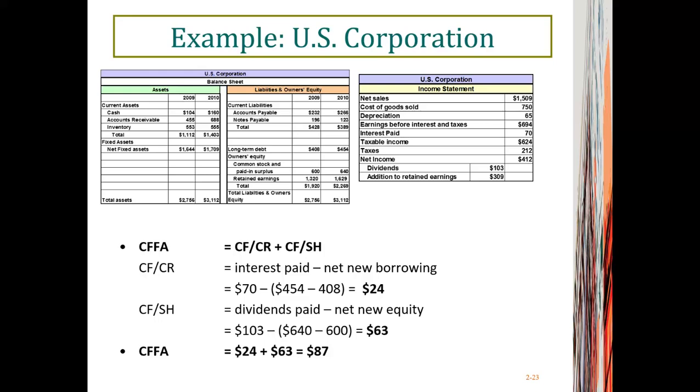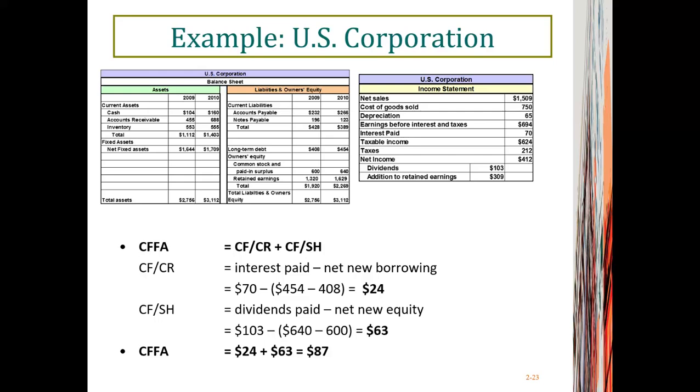The cash flow for creditors equals interest paid minus net new borrowing. Net new borrowing can be obtained by taking the difference between total debt in year 2010 and total debt in year 2009. Right? So in year 2010, the company borrowed more money from its long-term debt holders, right?